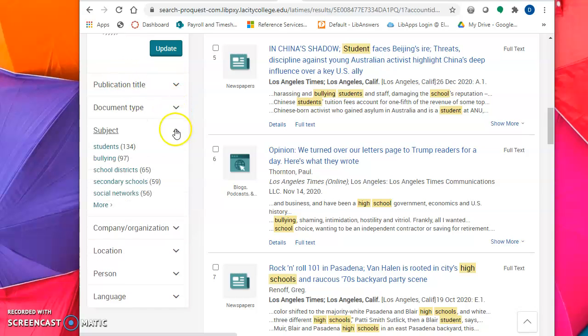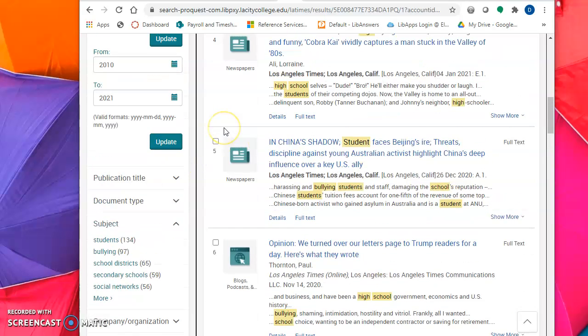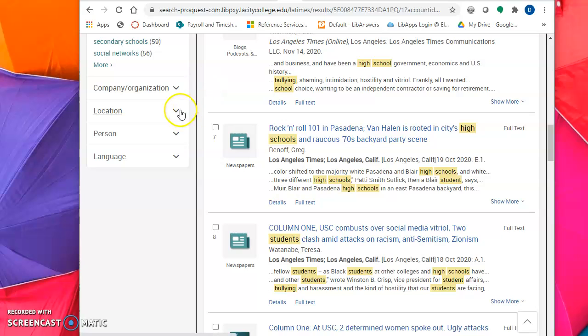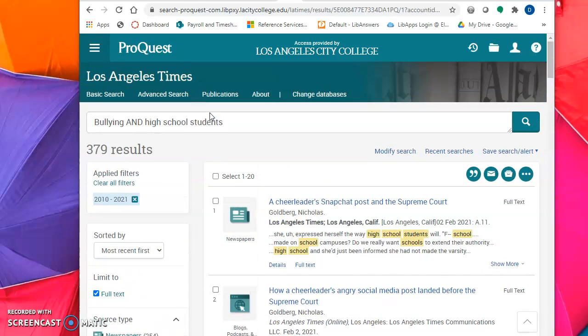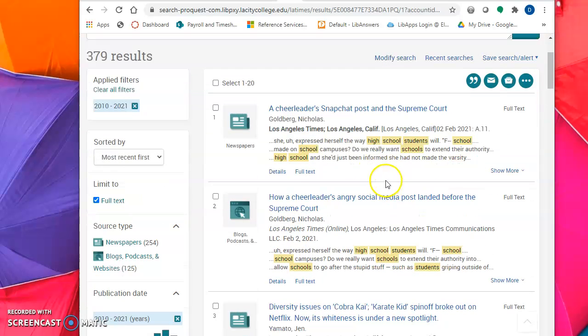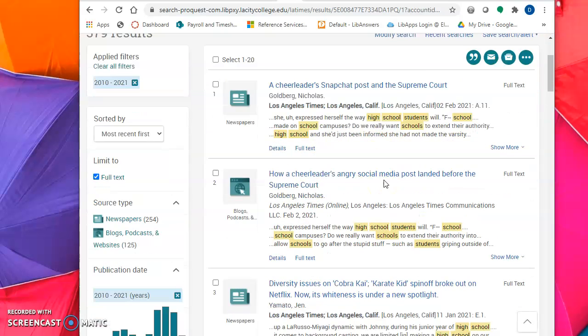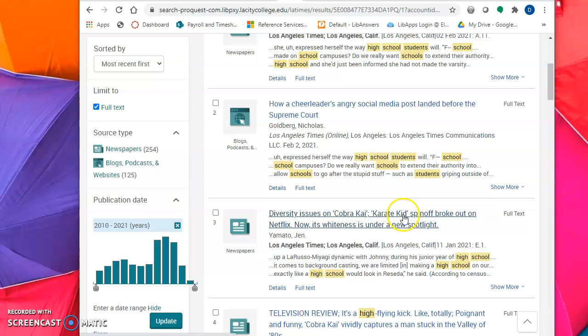Subject: students, bullying, school districts, secondary schools. I could go more into any one of those areas. And then let's see, location: California, Los Angeles. I could pick a specific region. And then you can just scroll until you find something that interests you.